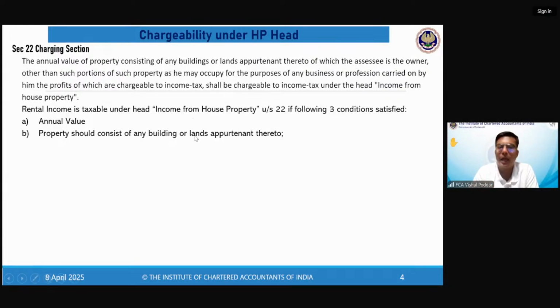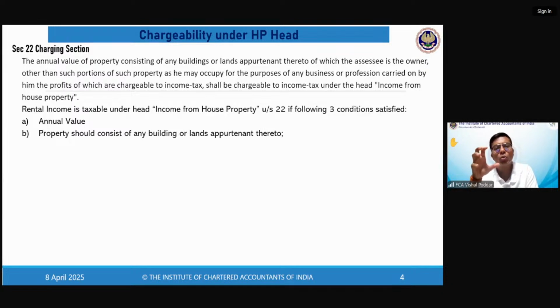Fine. Then comes land. Now here again something very important is there. It says land appurtenant thereto. Thereto means to the building. Now here they are saying any building. So for building there is no such condition, but for land the condition is the land should be appurtenant to the building. What is appurtenant? You can say attached. You can say forming part of. So you'll ask me, sir, what it is. So I'll give you an example.